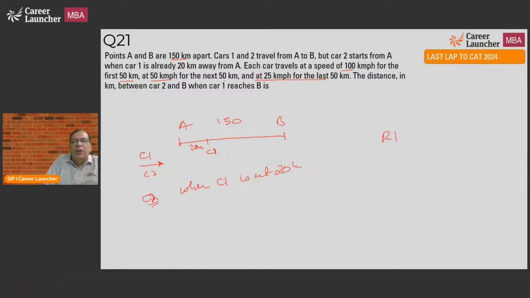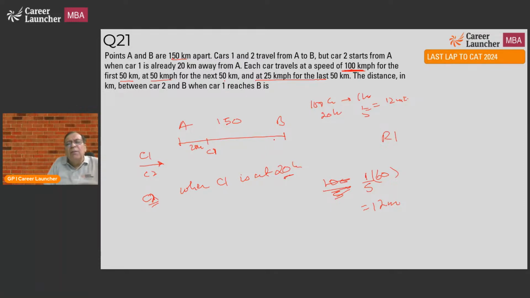Okay, let me put it this way. Each car travels at the speed of 100 kilometers per hour for the first 50 kilometers. So how much time will they take to cover this 20 kilometers? If it is traveling at the rate of 100 kilometers per hour, to do 20 kilometers, it will take 1/5 of an hour, or 12 minutes. It does 100 kilometers in 1 hour, so it will do 20 kilometers in 1/5 of an hour, which is equal to 12 minutes. So it will reach 12 minutes late.